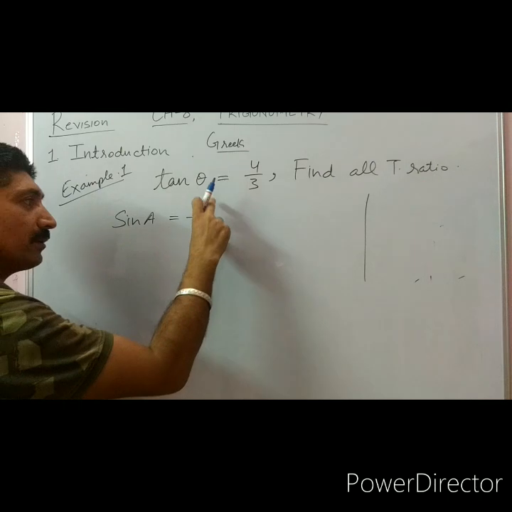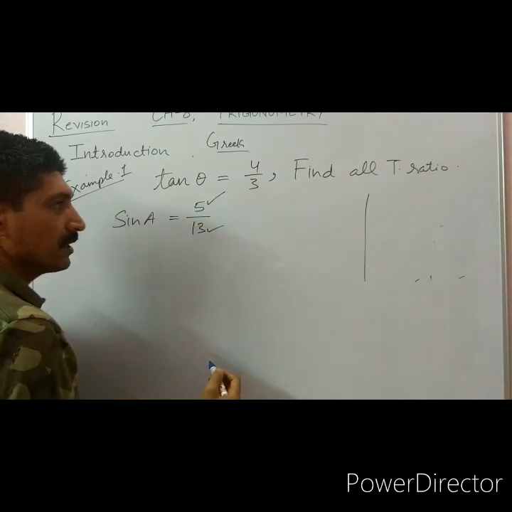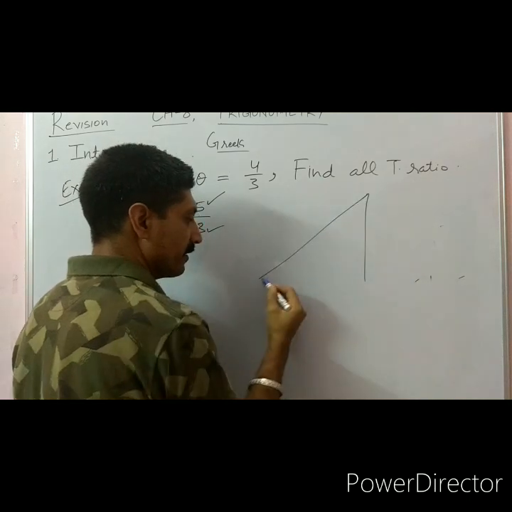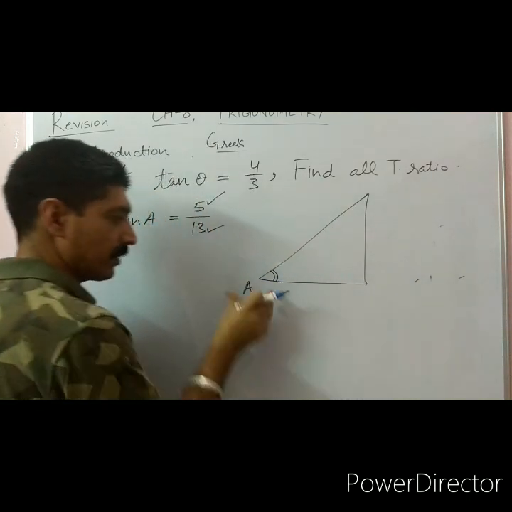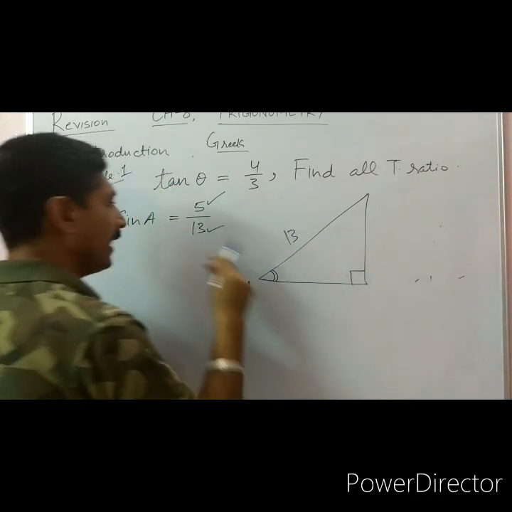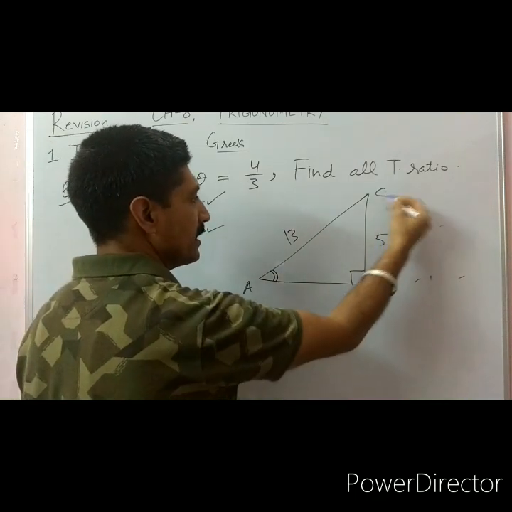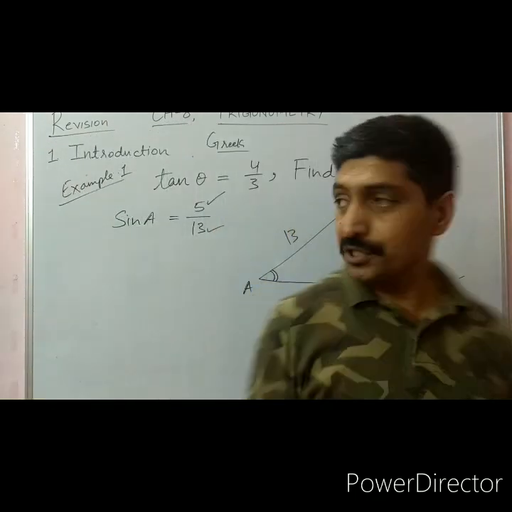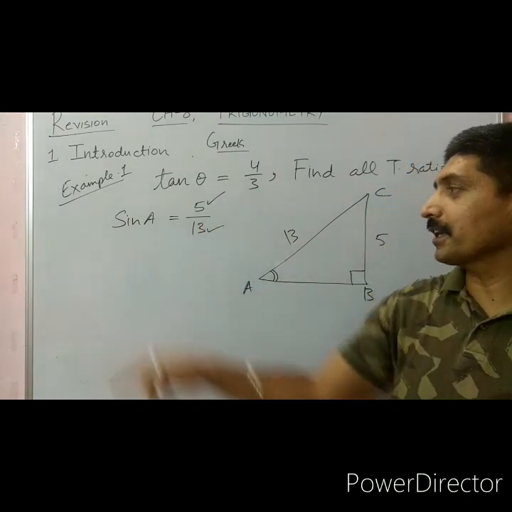When we are talking about 5 upon 13, this is the perpendicular, this is the hypotenuse. So hypotenuse here in this example, if I am talking about angle A, so A is here, right angle, this side is 13, and perpendicular, this side is given 5. This is B, C, and the question is, if sine of A is 5 upon 13, find all trigonometric ratios.